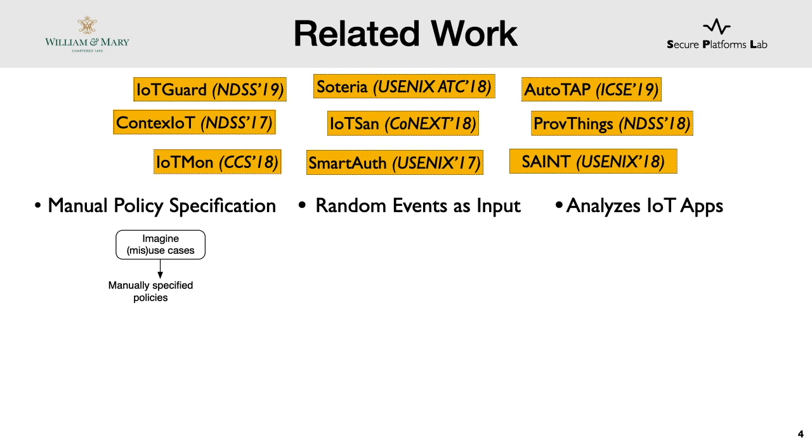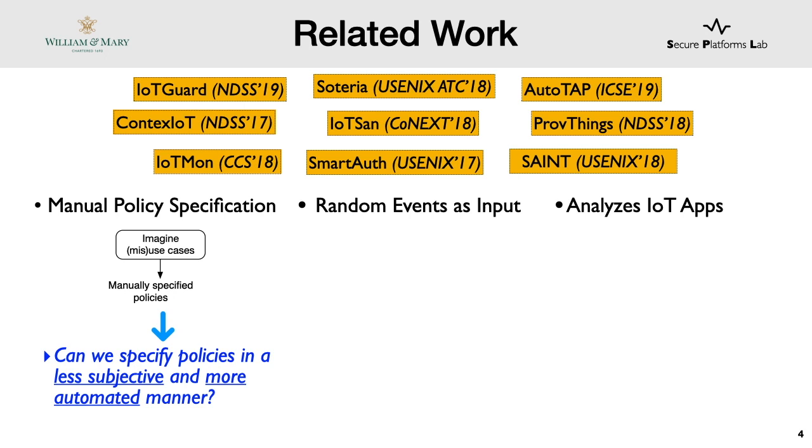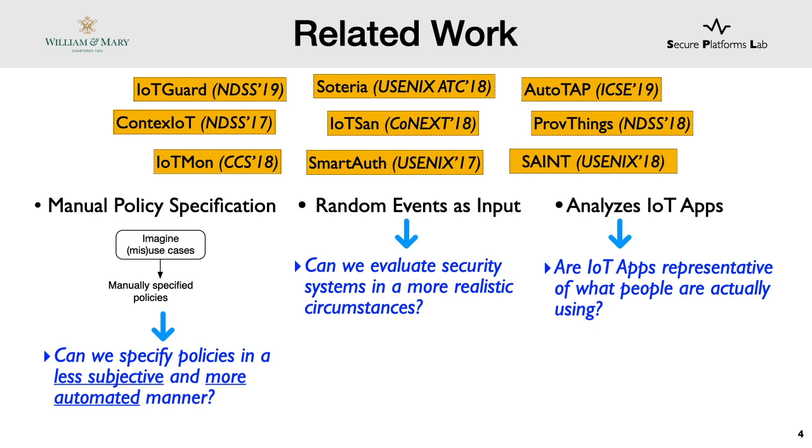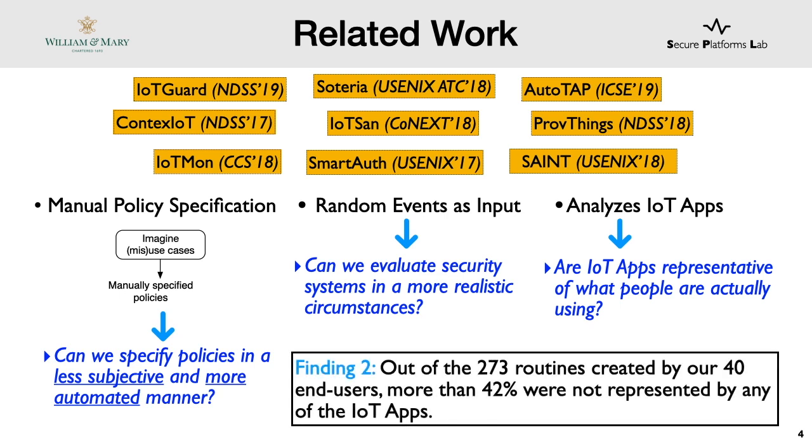So when we observe the design decisions for most of these systems, we notice that there are several unanswered questions. For example, instead of imagining use-misuse cases, which is both a subjective and tiresome approach, can we specify policies in a less subjective but somewhat automated manner? Similarly, instead of using random events as input, can we use sequences of events that are more representative of how people automate their homes? Also, are people even using IoT apps? That is, are these apps representative of what people are using in the wild? And can we study them to actually find real problems? On this topic, one of our findings from a preliminary survey does show that more than 42% of the routines created by the users were not even represented by the marketplace apps.